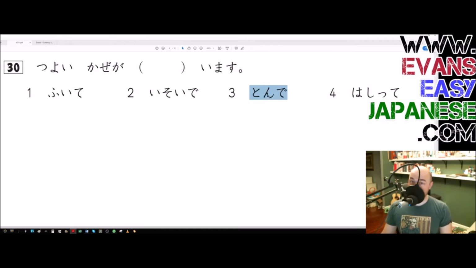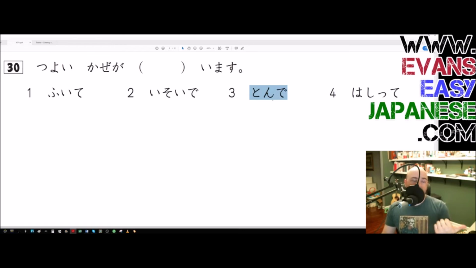Tonde. You might be tempted to say tonde because this nde is for bu, mu, and nu verb endings. There's only 2 verbs that I know of that end in nu, and I've done extensive looking into this, and they both mean to die. This one is tobu, so it's the b sound.